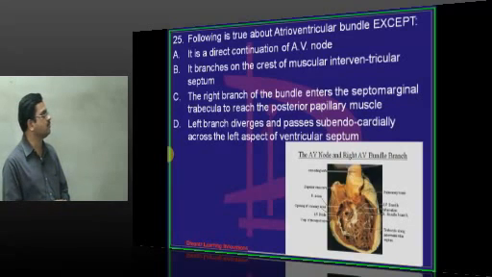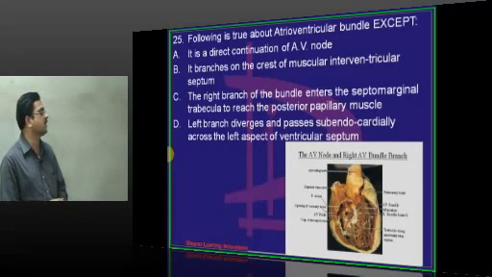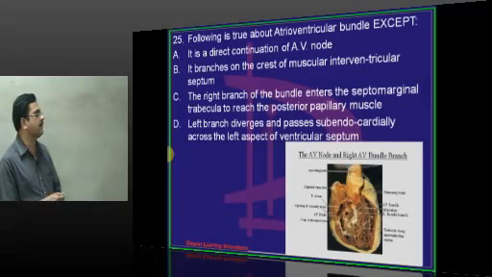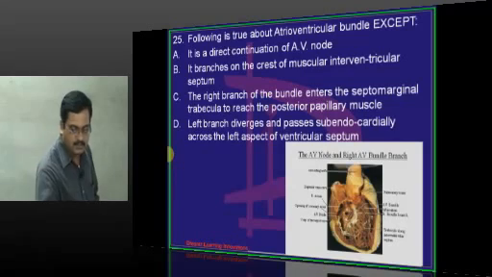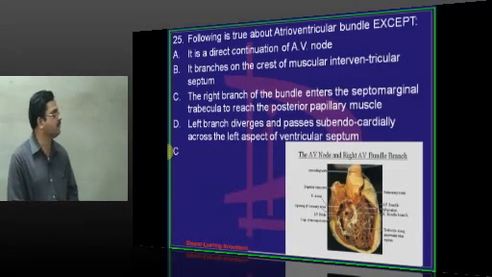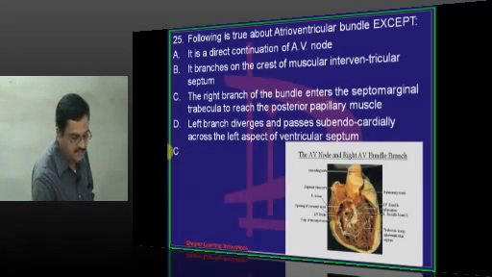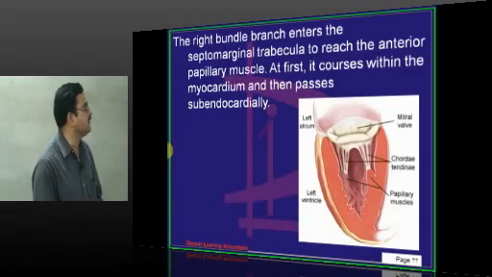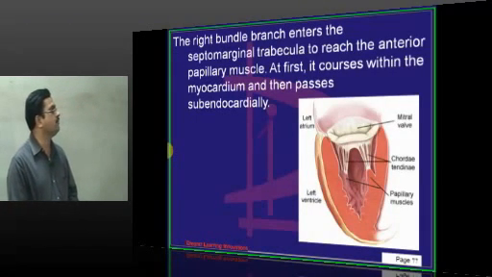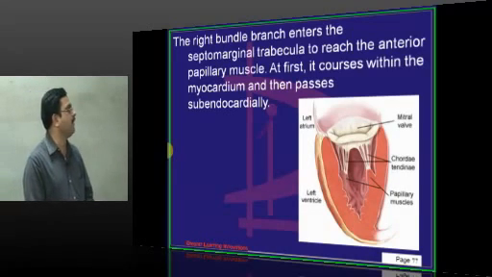Right bundle branch enters into the septomarginal trabecula and reaches which papillary muscle? The anterior papillary muscle of the right ventricle, but not the posterior papillary muscle. The left branch diverges and passes subendocardially and reaches the ventricular septum. So here the wrong answer is C. The right bundle branch enters the septomarginal trabecula and reaches the anterior papillary muscle. The number of papillary muscles present in the right ventricle is 3: anterior, posterior and septal, of which the anterior is the largest and receives the septomarginal band or moderator band.